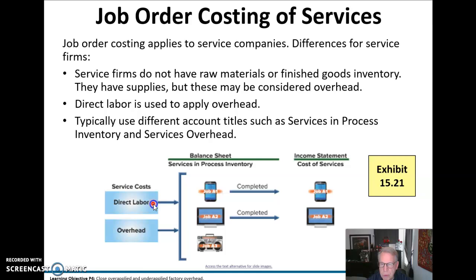And we take service costs, which are labor and overhead. Notice there's no inventory there. And as we complete the jobs, we bring them through the services in process inventory. We complete those and bring those over. If we don't complete them, they stay in services in process inventory. And then, of course, if we sell these, then we would reduce those costs on the income statement.